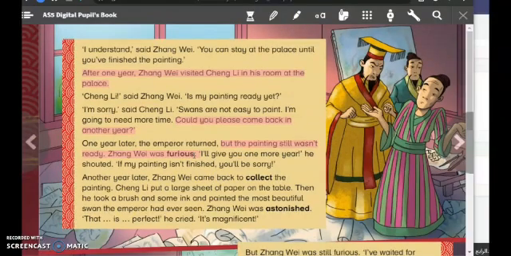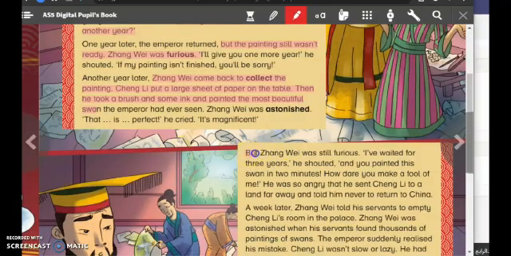And after the year, Zhang Wei came to collect the painting, but Cheng Li came with a large sheet of paper and put it on the table, and he took a brush and some ink. Also, he painted the most beautiful swan. So this is also a key event. But Zhang Wei was still furious about that, and he sent Cheng Li far away and asked him never to return to China.